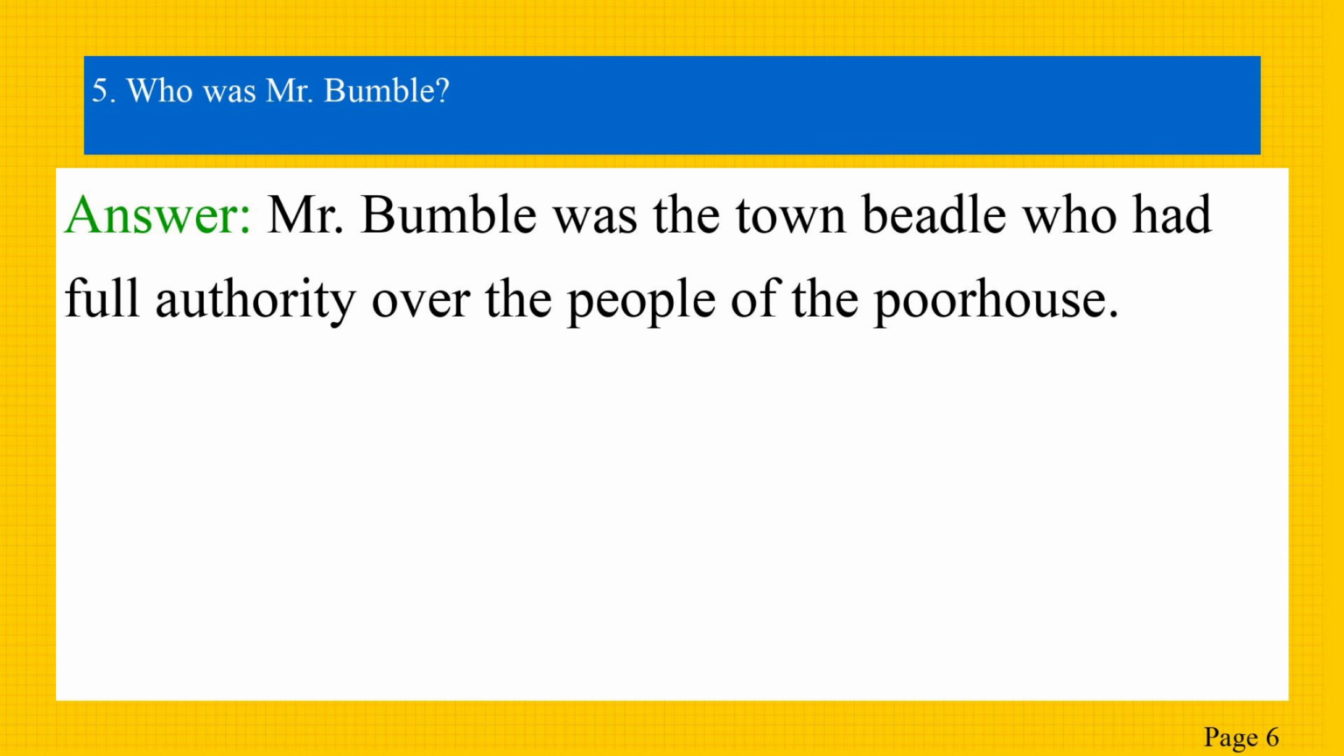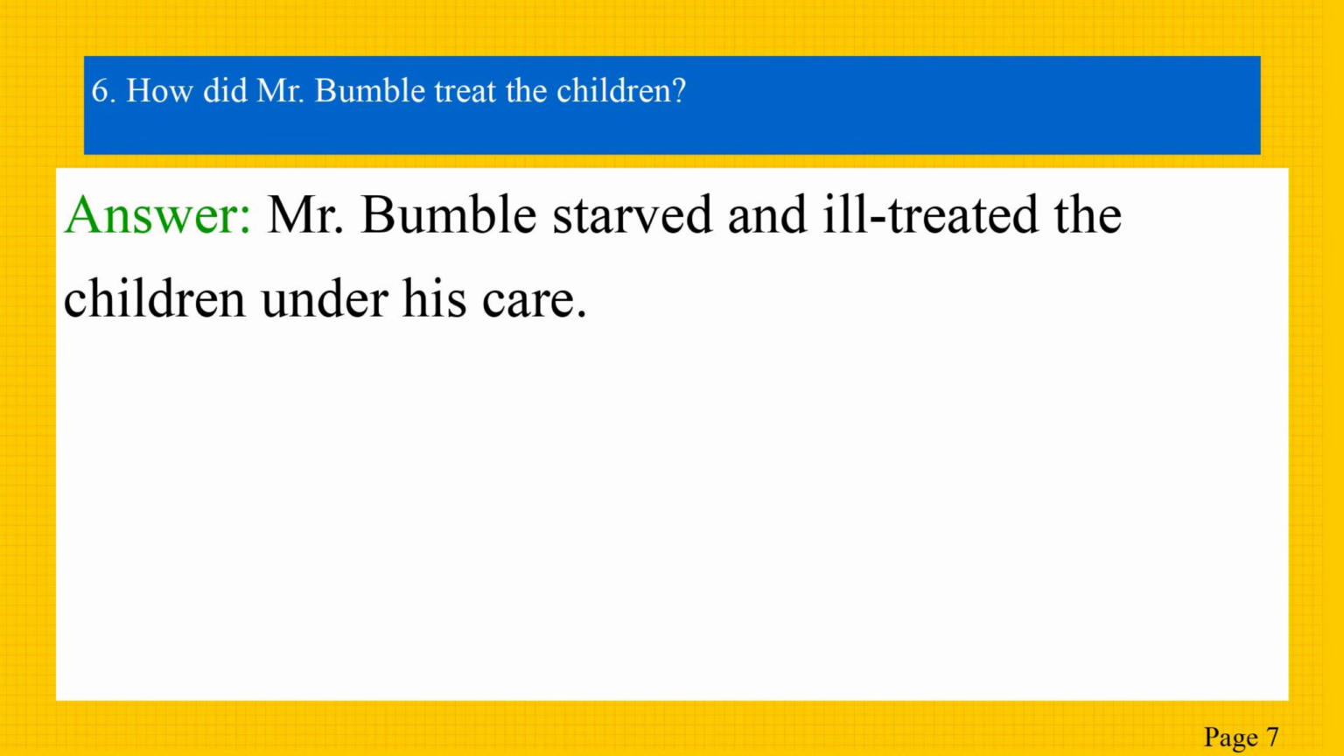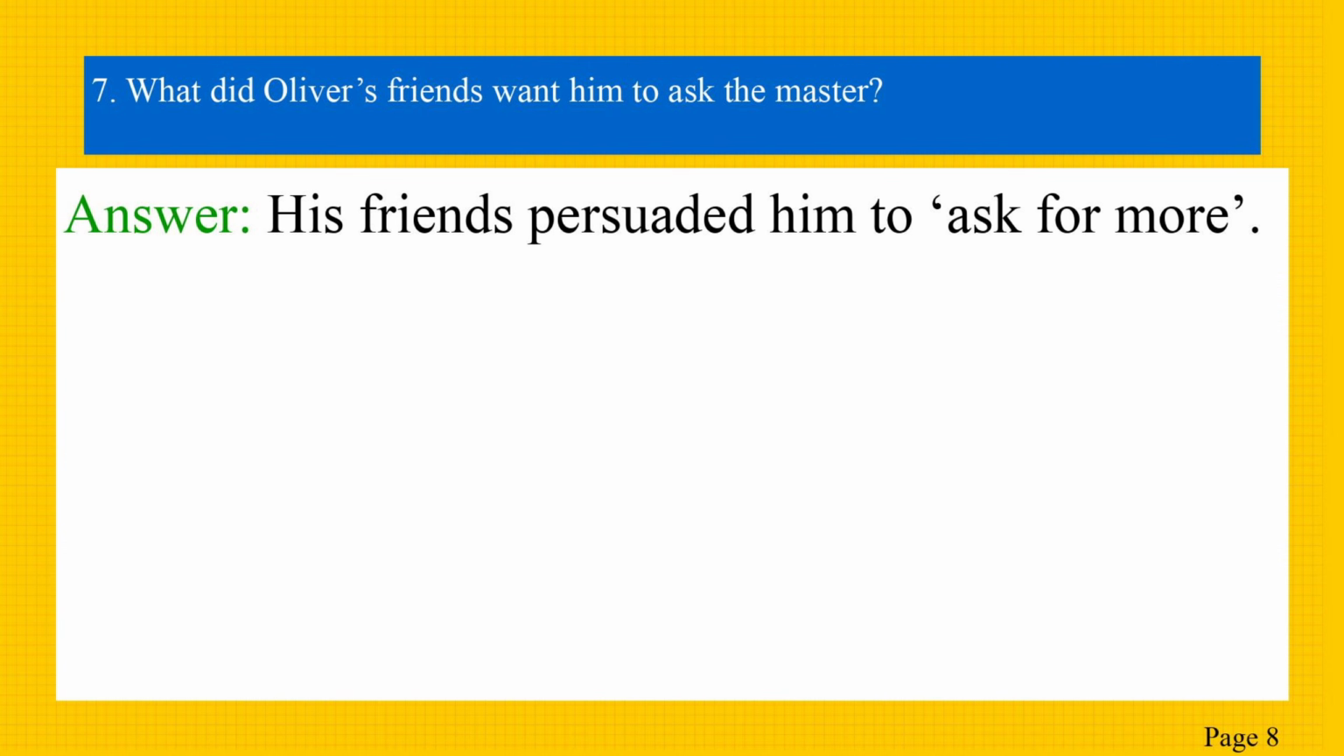Next question, who was Mr. Bumble? Answer, Mr. Bumble was the town beadle who had full authority over the people of the poor house. Next question, how did Mr. Bumble treat the children? Answer, Mr. Bumble starved and ill-treated the children under his care.